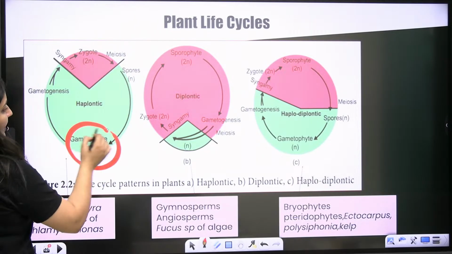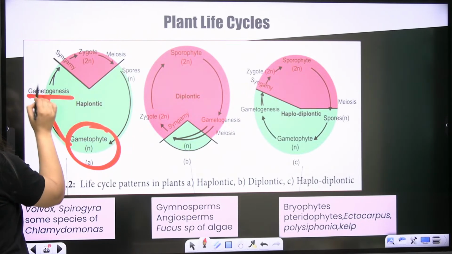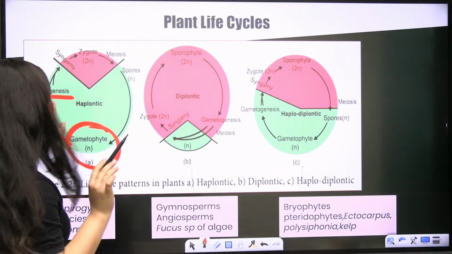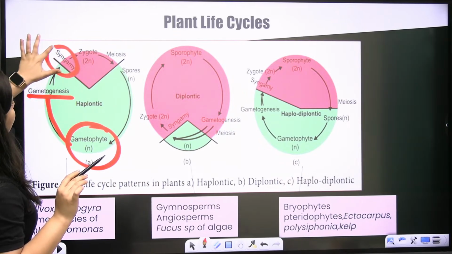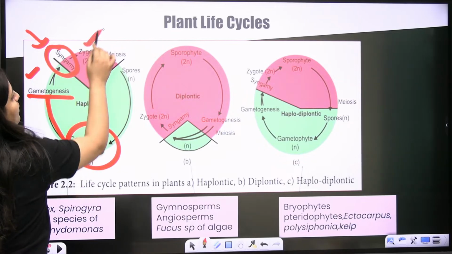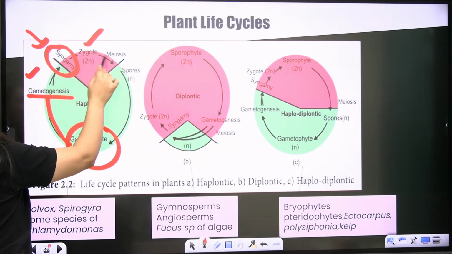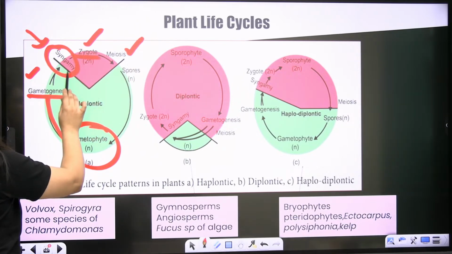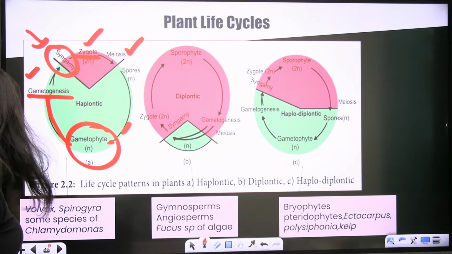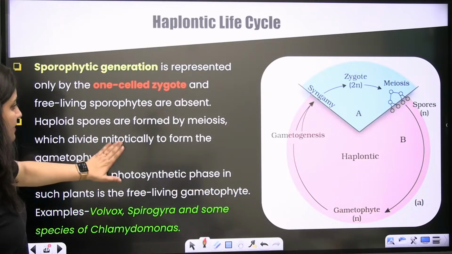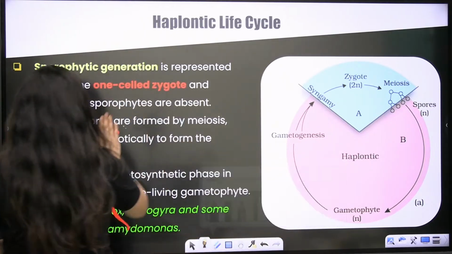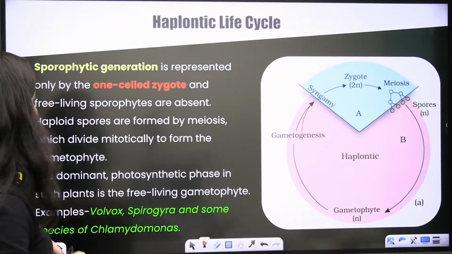See, gametophyte will do gametogenesis, and you know that it will do it with the help of mitosis. With the help of mitosis, there will be the gamete formation. Gametes will fuse, syngamy is there, you will get the diploid zygote. As I said, zygote is the only cell of sporophytic generation, so it will undergo meiosis. So it is zygospore. Spores will again germinate and a new plant will grow. This is the diagram from NCERT. So this is the haplontic life cycle. Is that clear?